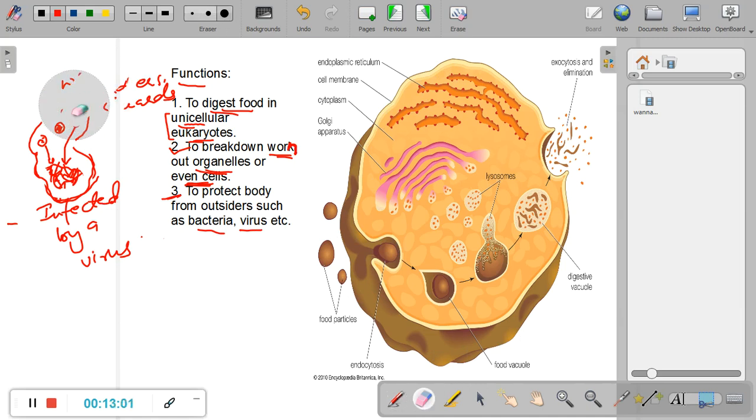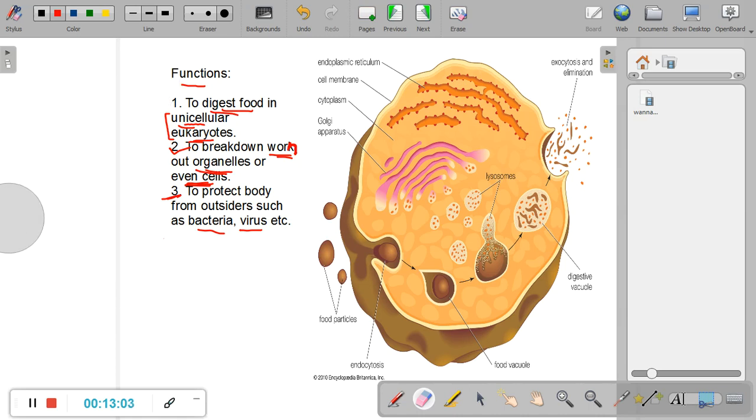Now, let us say we have a healthy cell. This is the cell of our body. It is very much healthy, and this is the nucleus, and it also has lysosomes. Now, there is this virus, let us say the virus that causes cold. This virus tries to get inside, and it succeeds in getting inside the cell.